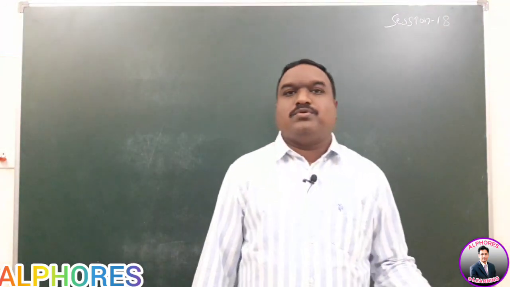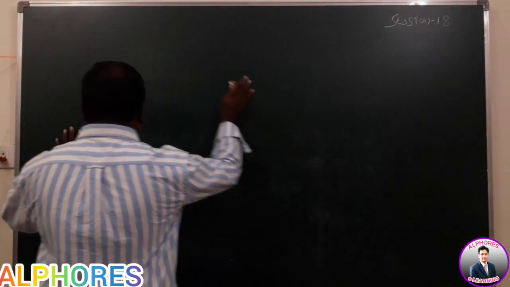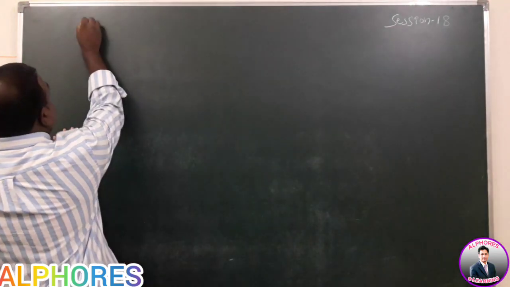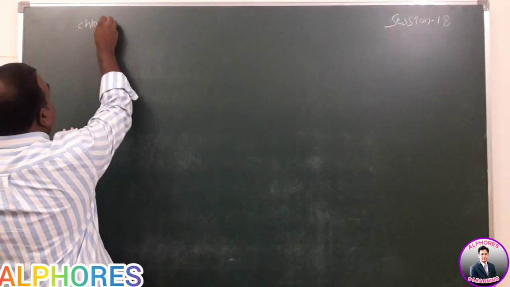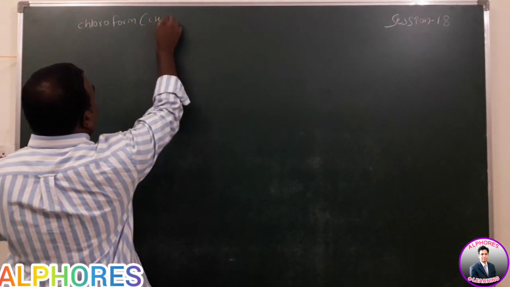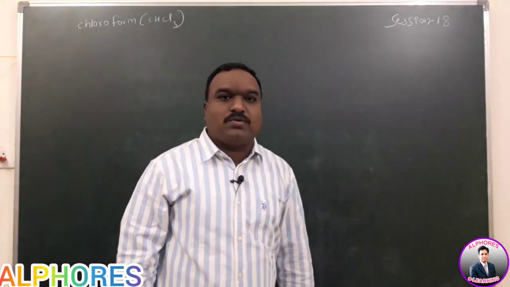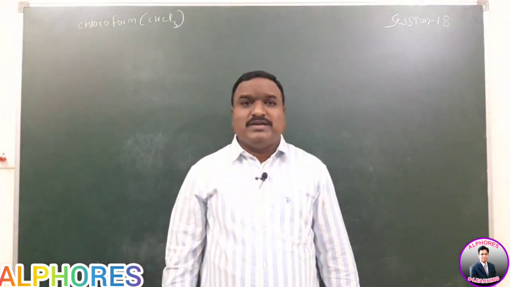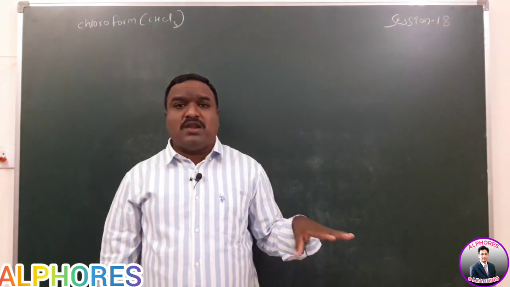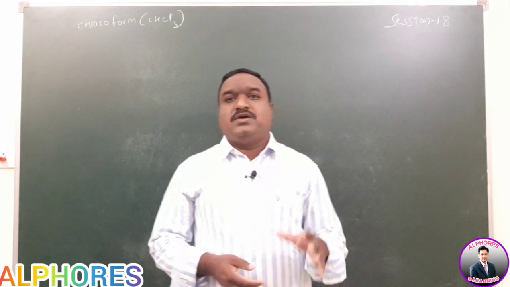Right now one of the important compounds is chloroform. We will see about chloroform today in this session. Chloroform formula is CHCl3. It is an important trihalogen derivative of methane. Methane means CH4.